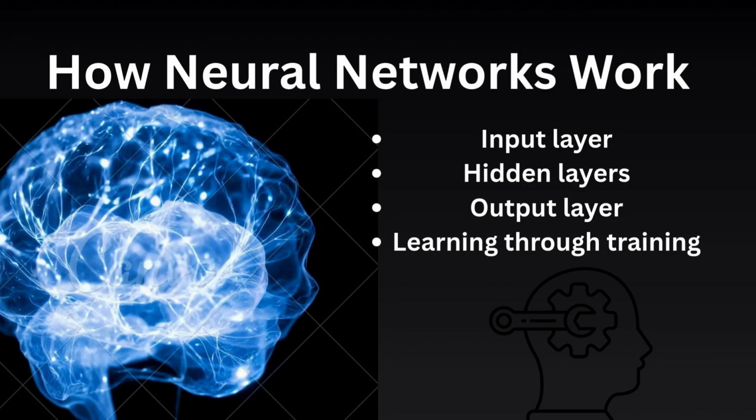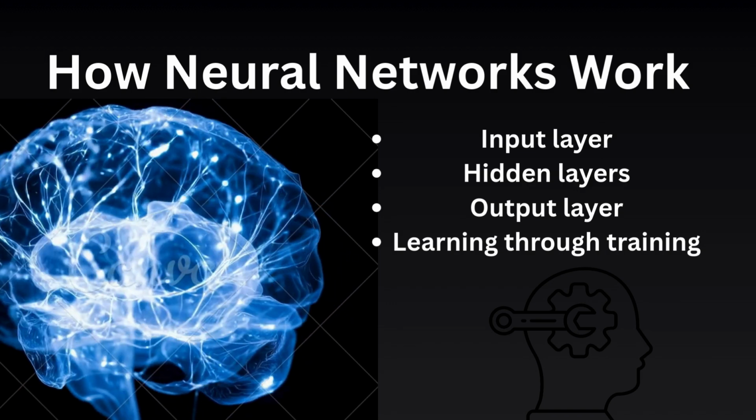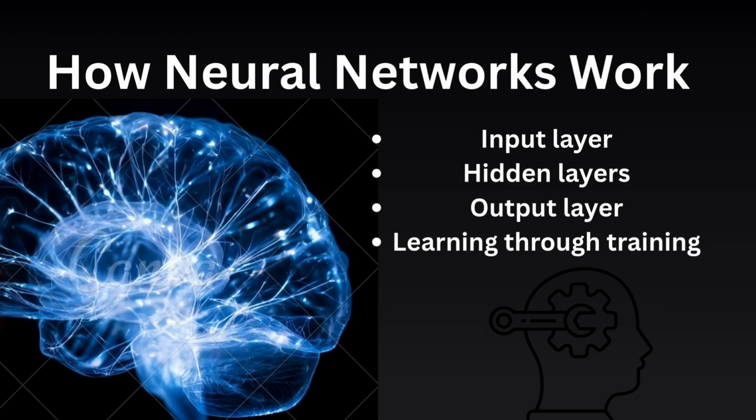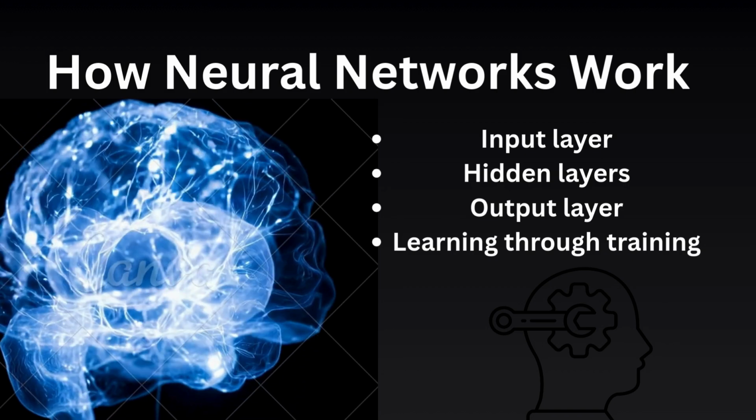During training, the network compares its results with correct answers and adjusts its weights. This repeated learning process improves accuracy over time. Slide 3. Why deep learning is important.